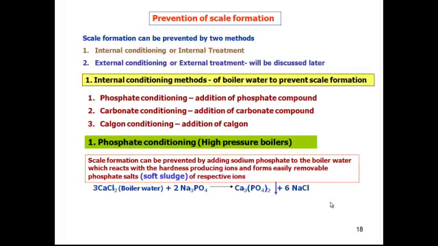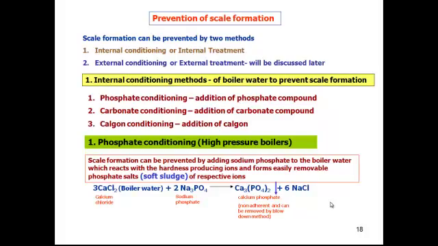And apart from that, in the industries, small types of problems we can handle, but if it is a big problem like creating hardness, how can we treat the hot water before it is used for industrial applications? So we have two different methods in the prevention of scale formation: internal conditioning or internal treatment, and external conditioning or external treatment. We'll see only the internal conditioning today, and the remaining we can see in the next class.